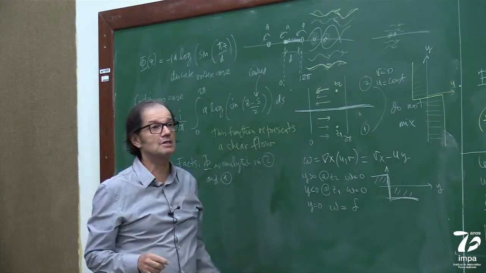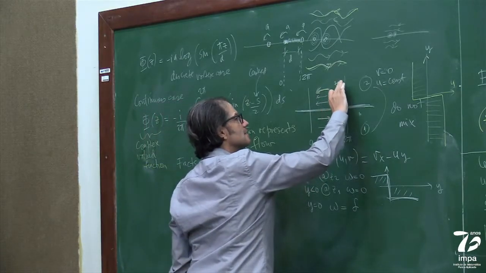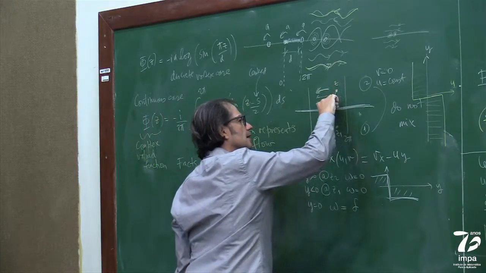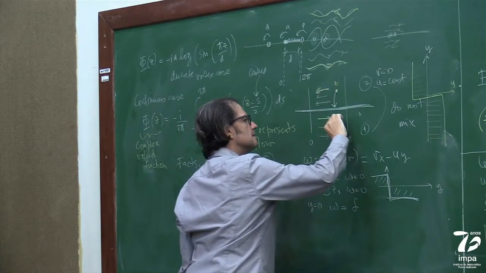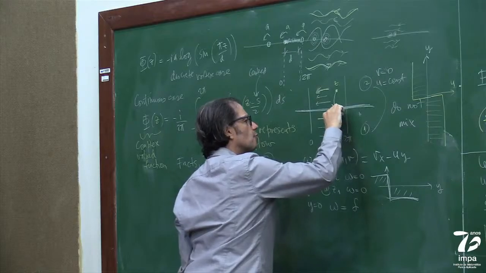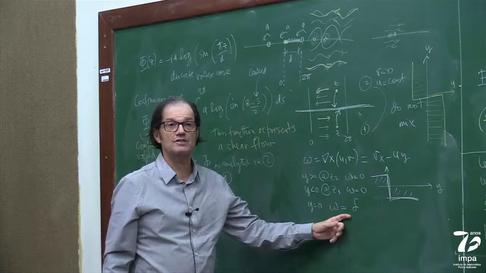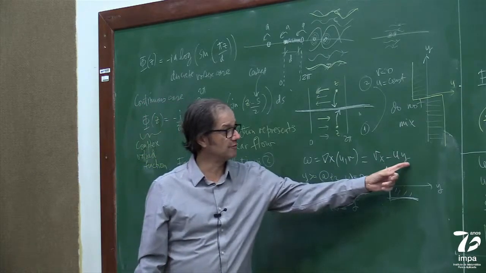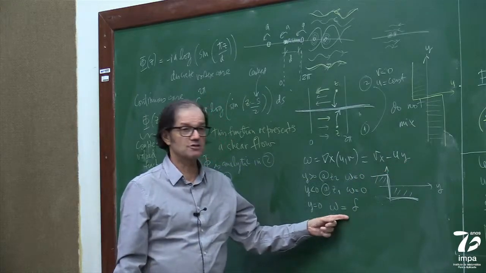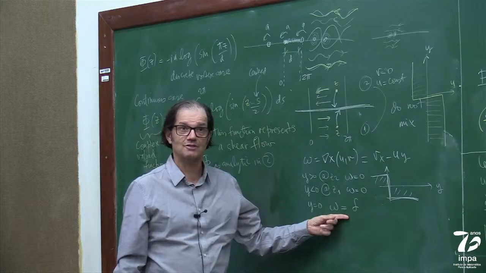Now the difficulty, and that's what I'll leave to next time, is what happens when I take z and let it approach the interface from above, and from below, since we just saw that the interface has some singularity. The first derivative, which is the vorticity, blows up as a Dirac delta function.